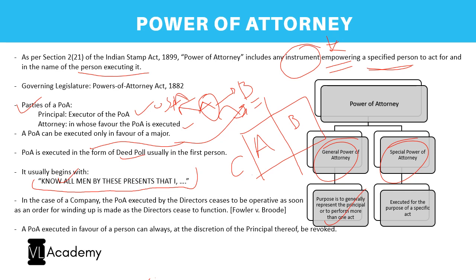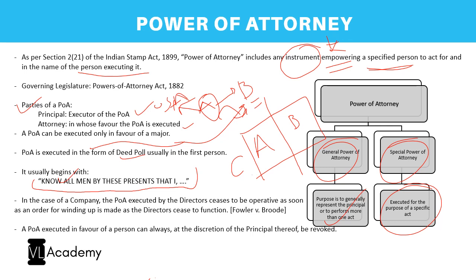A general power of attorney's purpose is to generally represent the principal and to perform more than one act. So usually it is used where there are multiple things you want to do. For example, A also wants B to go and invest this money somewhere in some equity shares, wherever B deems it fit. That is a general power of attorney. Whereas if A only wants B to execute the sale deed, and the rest, like deposit of money, should happen electronically in the bank account of A, only then would this power of attorney be effective. In that case, it is called a special power of attorney, which is executed for the purpose of a specific act. So this differentiation is very important for you to know.